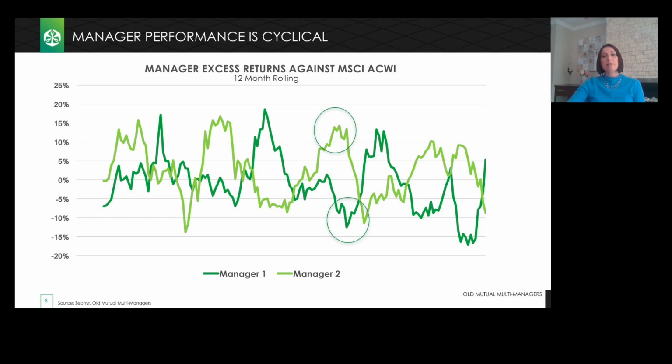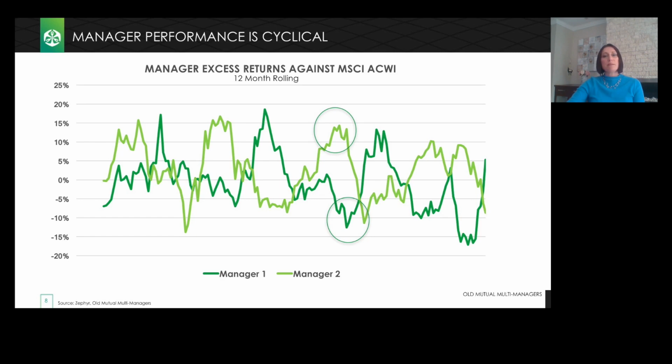Now, without the right insight into why the individual managers performed the way they did, it is very easy to make mistakes such as selling manager one after a period of sharp underperformance, or even buying into manager two at the peak of their performance cycle. But as we know, short-term performance is certainly not a reliable predictor of how these managers perform over subsequent periods. And using it to make manager changes can be disastrous for clients.